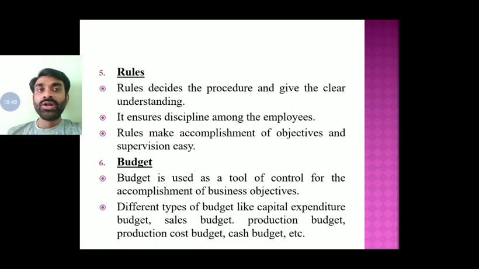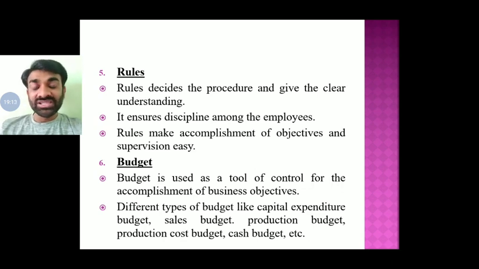Moving ahead, rules. See, rules are necessary to create a particular sense of discipline, right? Suppose, for example, we have rules in our school: the reporting time will be 7:45, you will be leaving at 2:30, right? No person is allowed to go outside the school without consent or permission, right? These are the rules. In a business unit, these rules are important. The reason is simple.